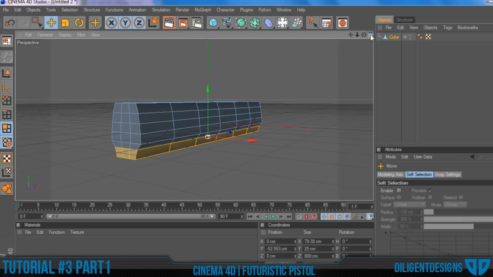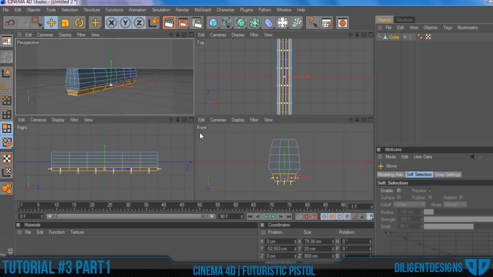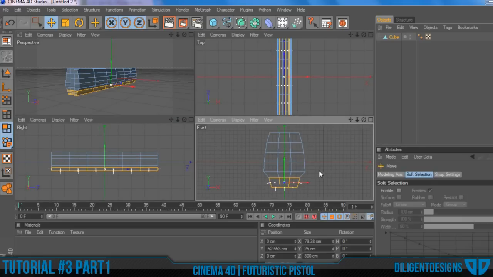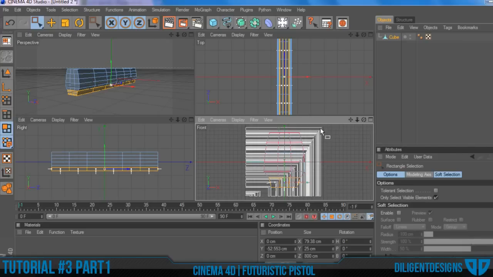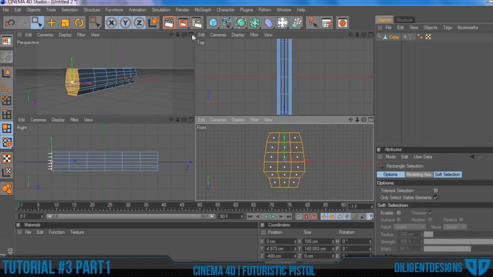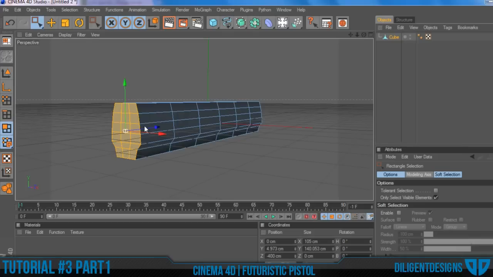And after you've done that, we're going to select this front area of the gun. So click on this button to go into your 4 views, and then in the front viewport, click on this selection, the pointer with the box, and then just kind of drag a box around all the front polygons. And as you can see, that selected this front face of polygons.